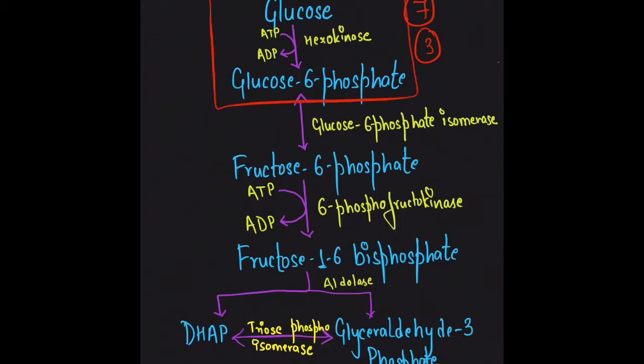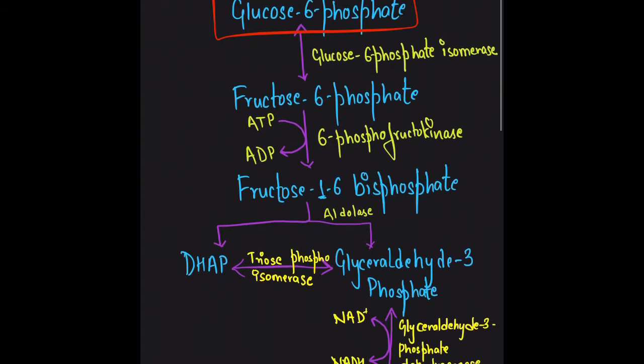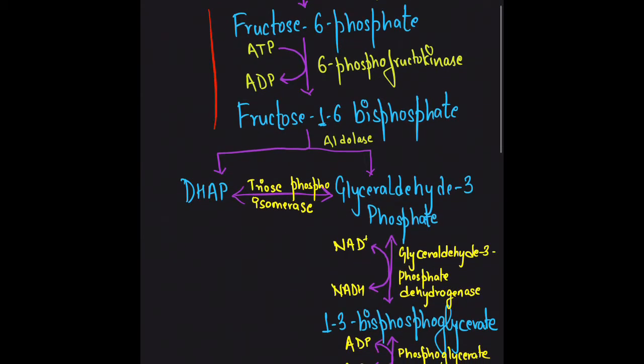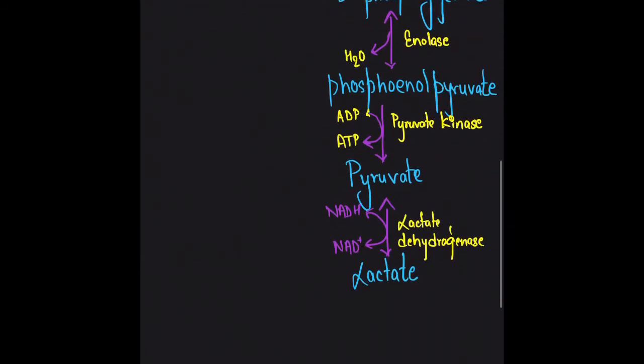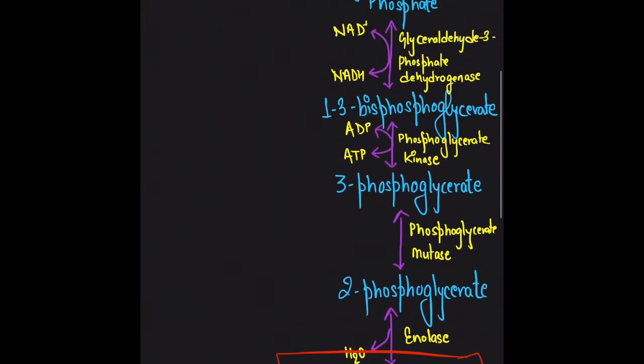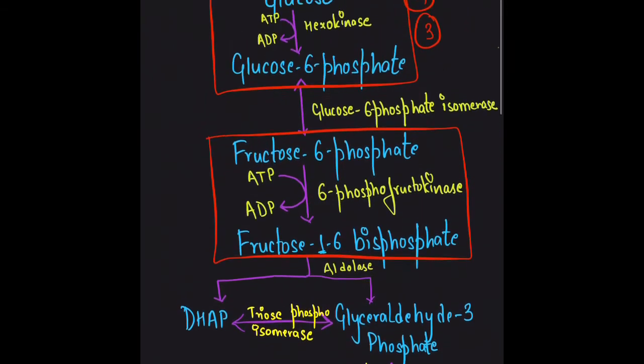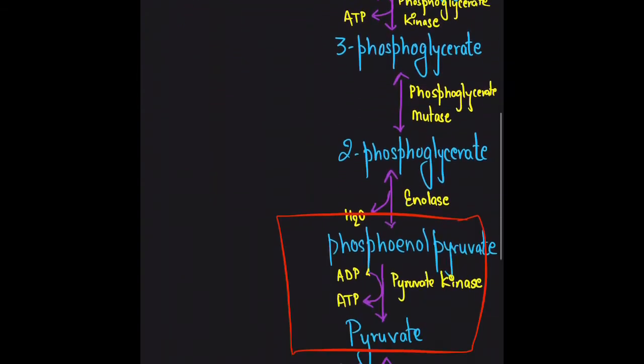The reactions are: the first one catalyzed by hexokinase, the second reaction catalyzed by 6-phosphofructokinase, and the third reaction, that is the second last step, which is catalyzed by pyruvate kinase. These 3 reactions are irreversible in glycolysis. So basically we'll work over these 3 reactions for the formation of glucose molecule.